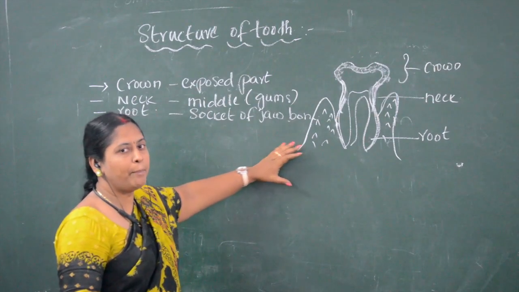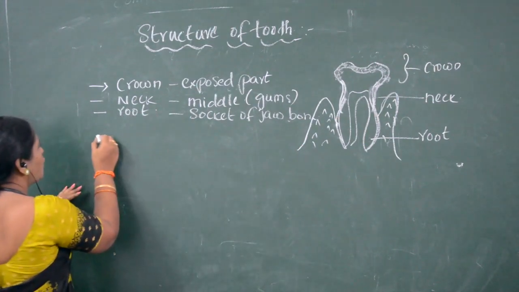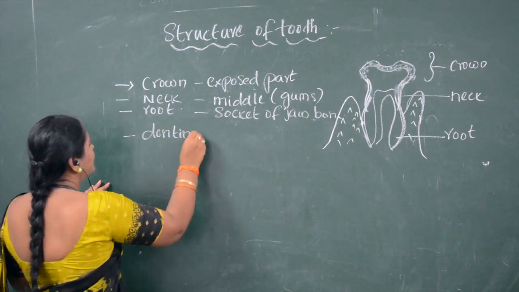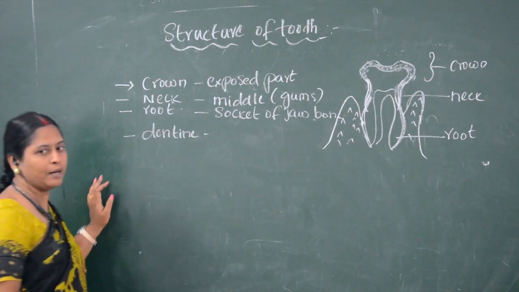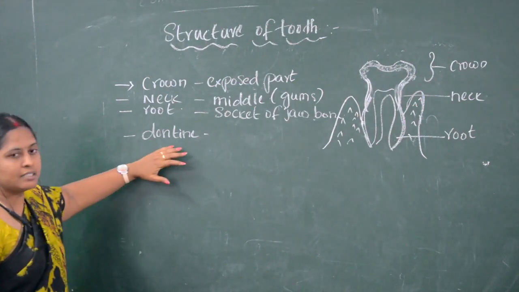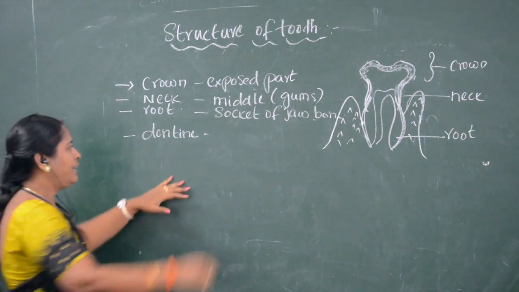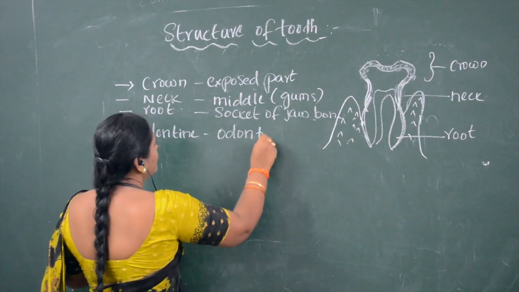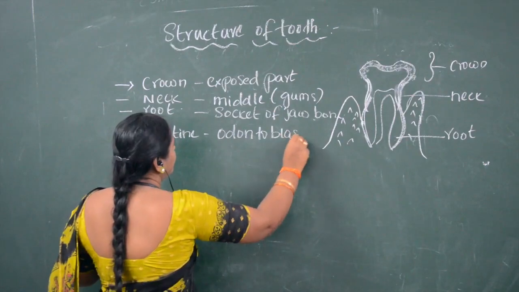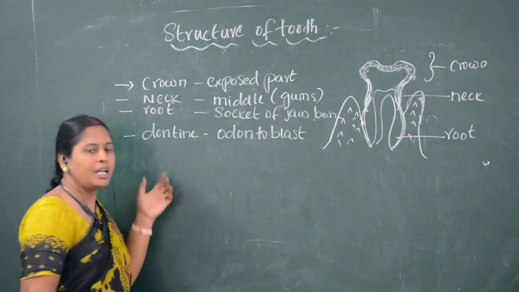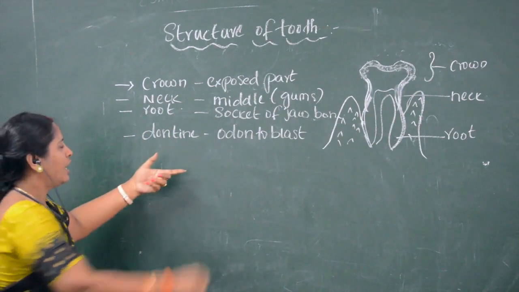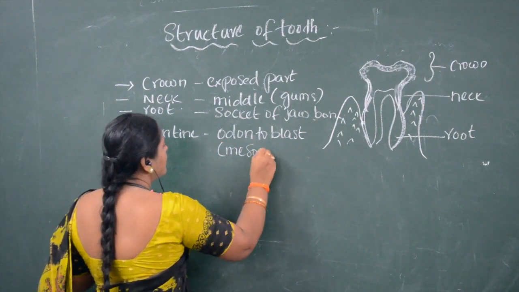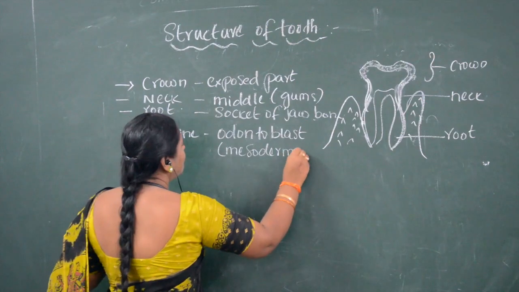The tooth is made up of a substance called dentine. Dentine is secreted by odontoblasts, which are mesodermal in origin.